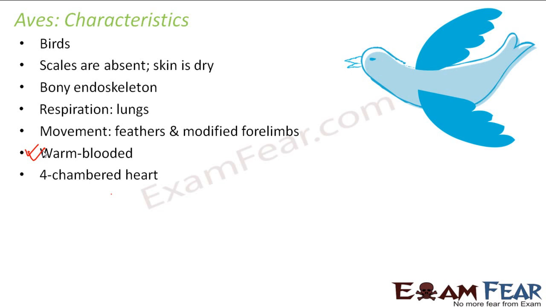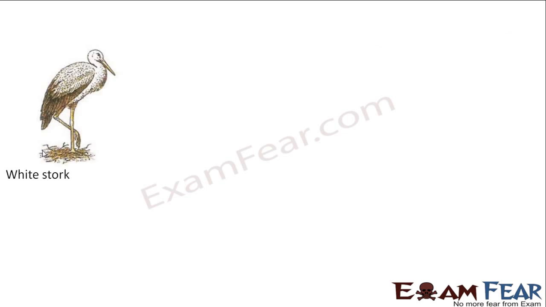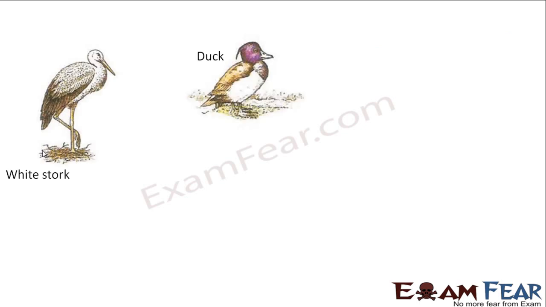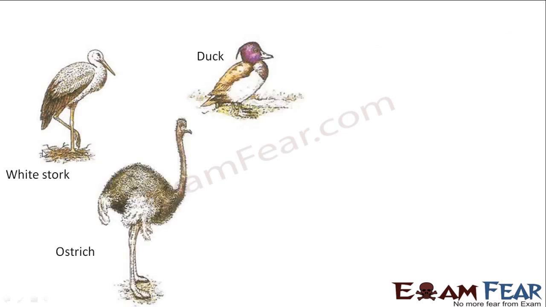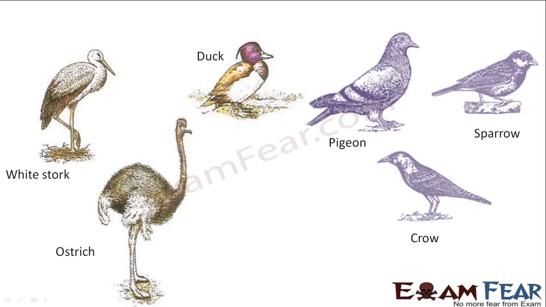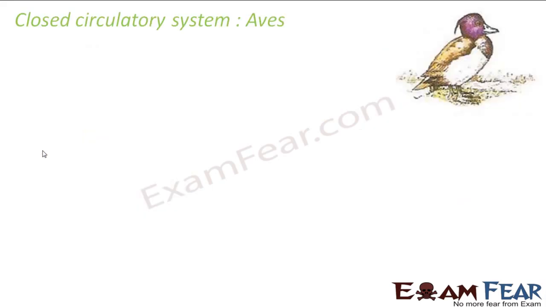They have a four-chambered heart. So in this case, they have two auricles and two ventricles. Reproduction happens by laying eggs. So they also do not give birth to their young ones directly. So we will look at some of the examples of aves, that is birds. So here you can see different types of birds. Most of the birds are capable of flying. However, there are few exceptions to it. For example, ostrich, which is not capable of flying.